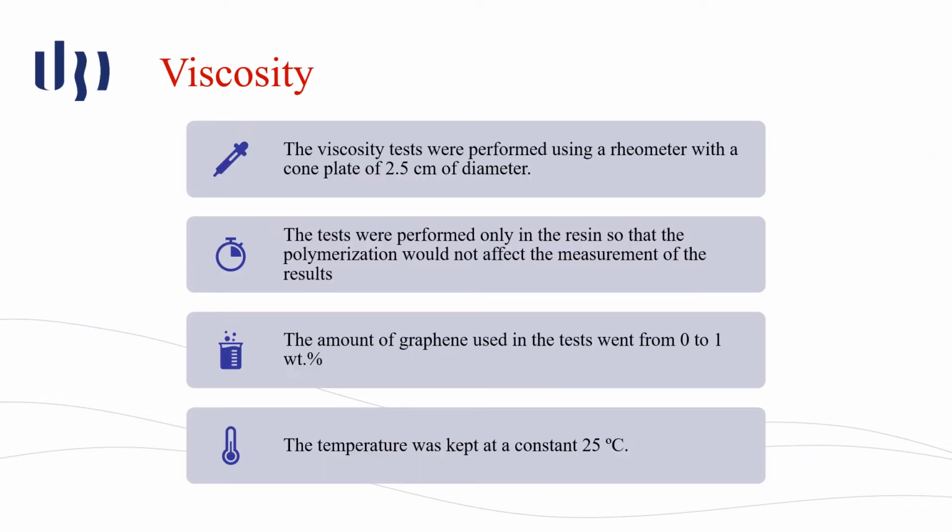So, for the viscosity tests, the tests were performed using a rheometer with a cone plate of 2.5 cm of diameter. The tests were performed only on the resin without the hardener so that the polymerization would not affect the measurement of the results. The amounts of graphene used in these tests went from 0% to 1%, and the temperature was kept at a constant 25 degrees.